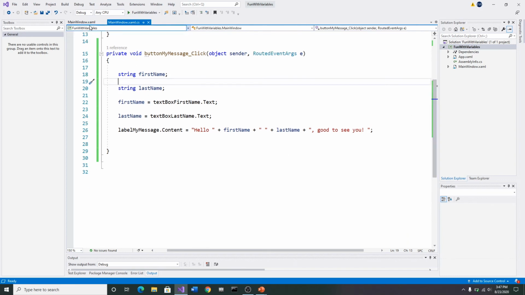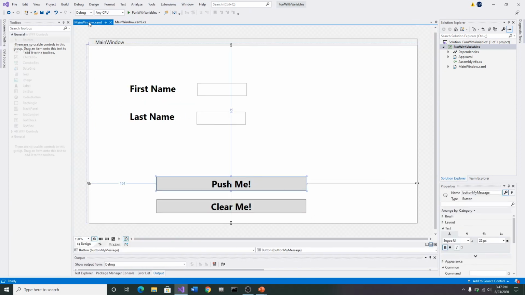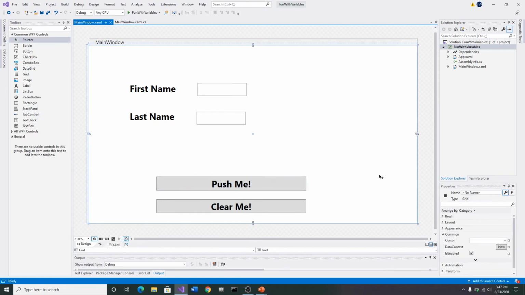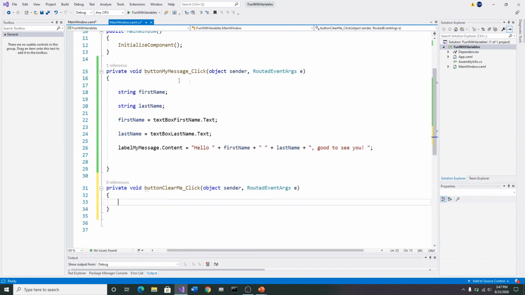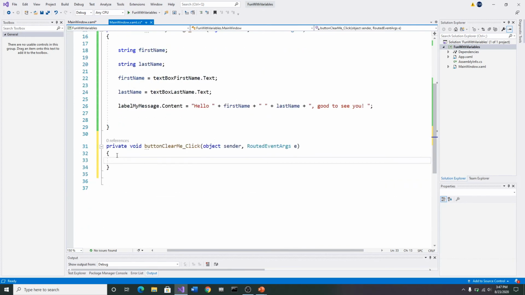Maybe that'll help. It's a little smaller, but you can see everything that I wrote. Okay, so now, if you got all that correct and everything worked, I want you to click on this main window again, come back here, and what we're going to do is double click the Clear Me button. So let's go double click that. And when we do that, it's going to build this code here, private void button clear me click. Remember up here, it's button my message click. So we're going to come inside here, and now we're going to build a little bit of code to do this.